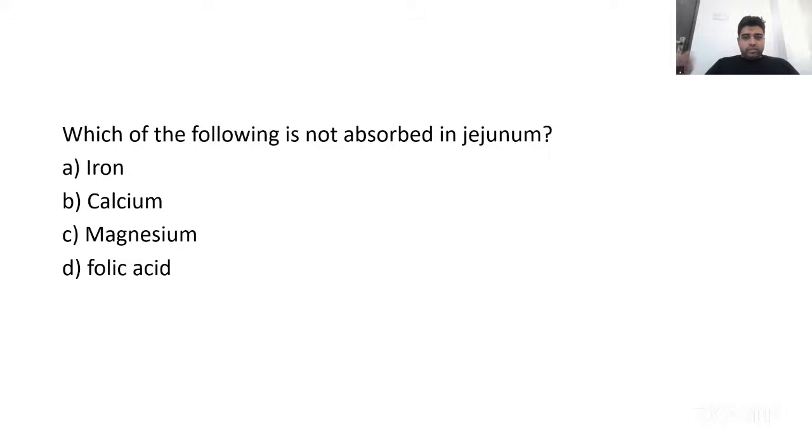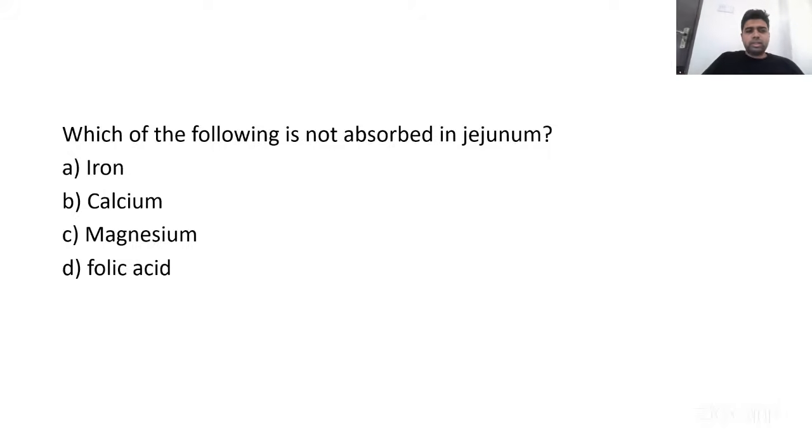Next question regarding physiology of the small bowel. Which of the following is not absorbed in the jejunum? Option A, iron. Option B, calcium. Option C, magnesium. Option D is folic acid. So again, it's a memory-based question. It has been asked both in NEET and INI. So I'm sure many of you know this as well.